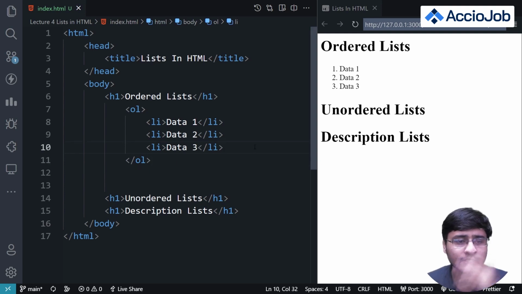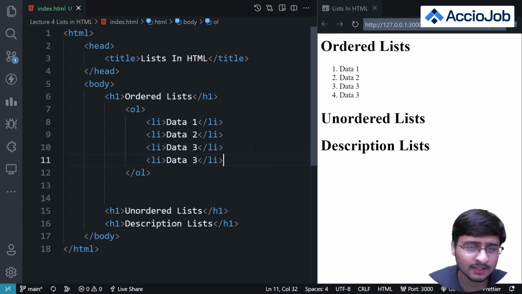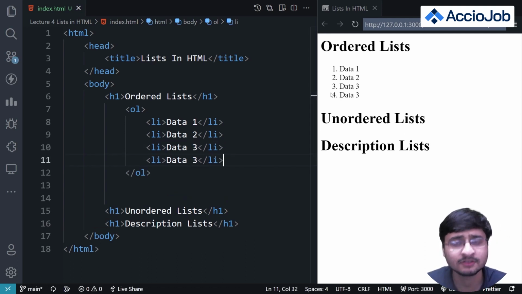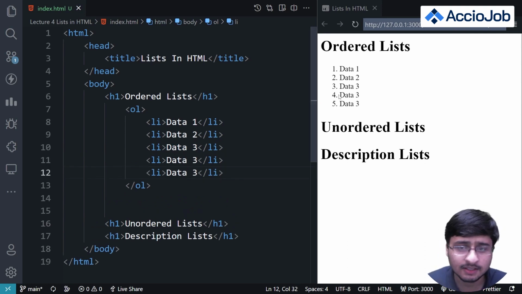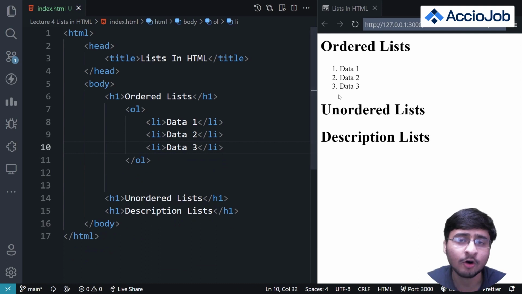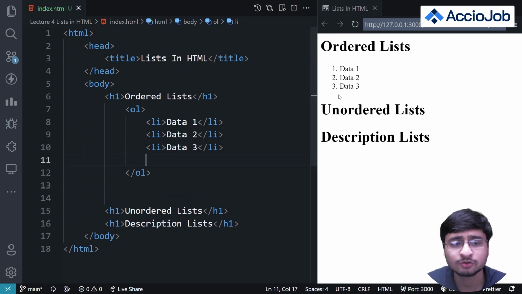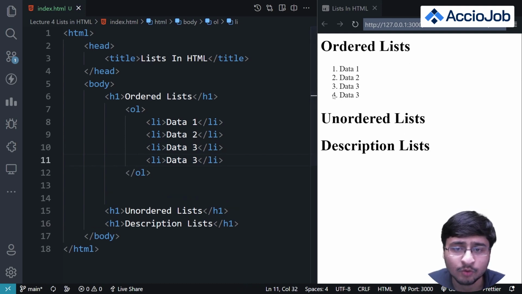You can see that VS Code is automatically adding this 1, 2, 3. We don't need to add anything. I'll add another list element and it will automatically know that this is 4, right? I'll add another element and it will automatically know that this is 5. This is happening because of the DOM concepts we learned. Like HTML, our browser is able to determine how many siblings this li element is having. It is having 3 siblings, so the next sibling should come at 4, right? So this is how things are working in the backend, right?